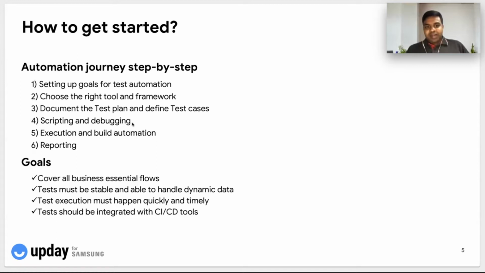And scripting and debugging, as the name says, is again an important step. For scripting, nowadays most of the tools support multiple languages like Java, Groovy, and sometimes Python and other languages. So it is important to choose a scripting language that the QA team is comfortable with, because at the end of the day, they have to do all the scripting, enhancement and modifications.